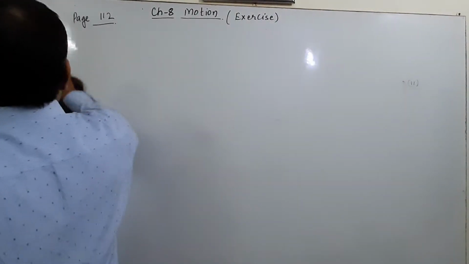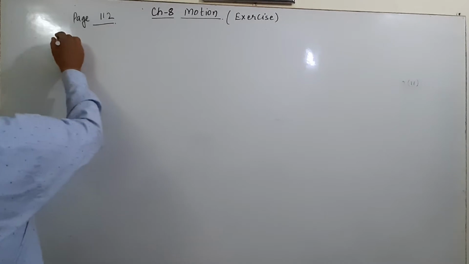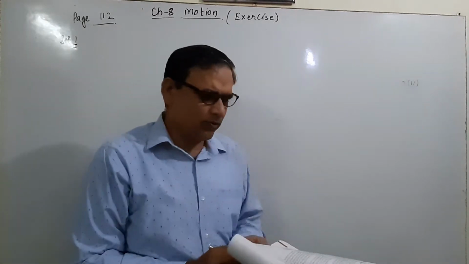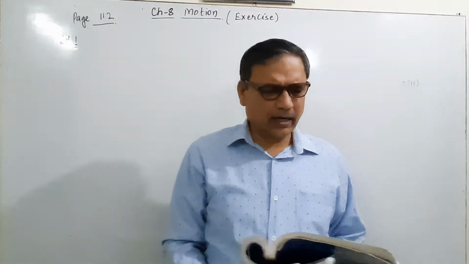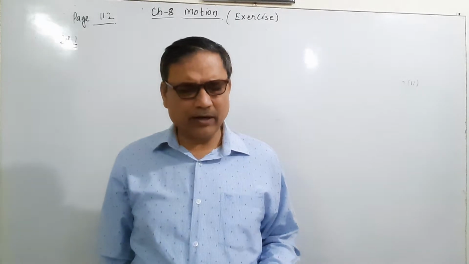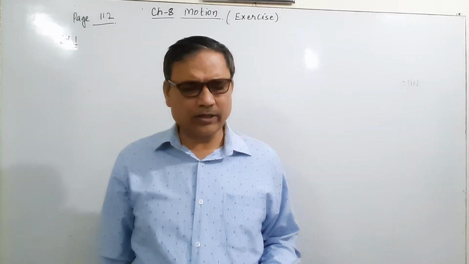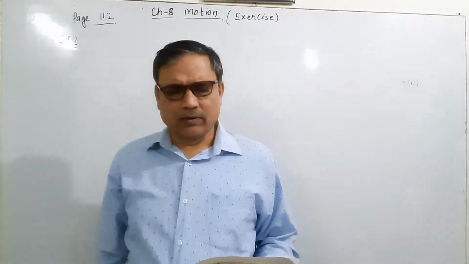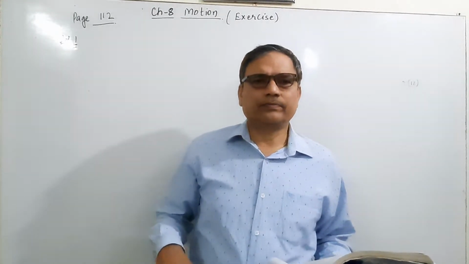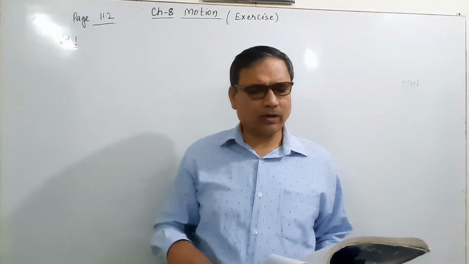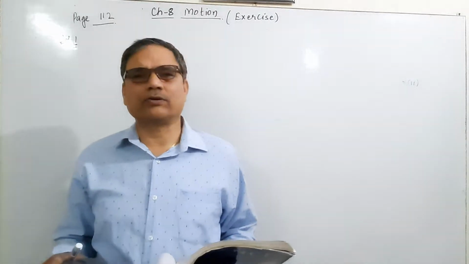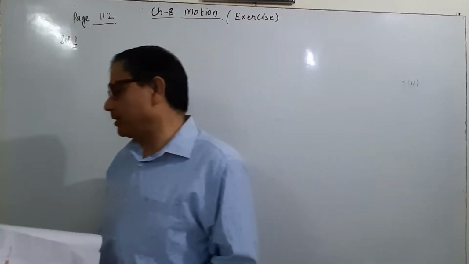Here is the solution of question number 1. Listen carefully. An athlete completes one round of a circular track of diameter 200 meter in 40 seconds. It means one athlete completes a circular track, which has the diameter 200 meter.